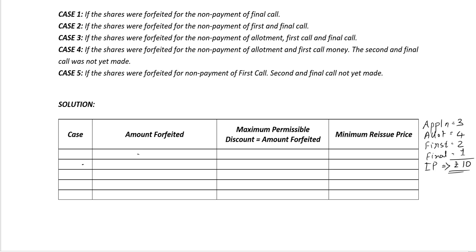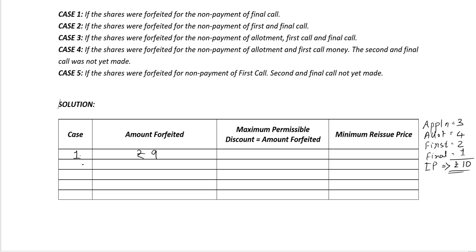Before we begin with the first case, let's understand the approach to calculate the minimum reissue price as well as the maximum permissible discount. The approach is that the company should not make a loss on the reissue of share. So, based on that, in case 1, if the shares were forfeited for the non-payment of final call, the amount which is forfeited by the company, that is received from the shareholder, which will not be returned, is rupees 9.